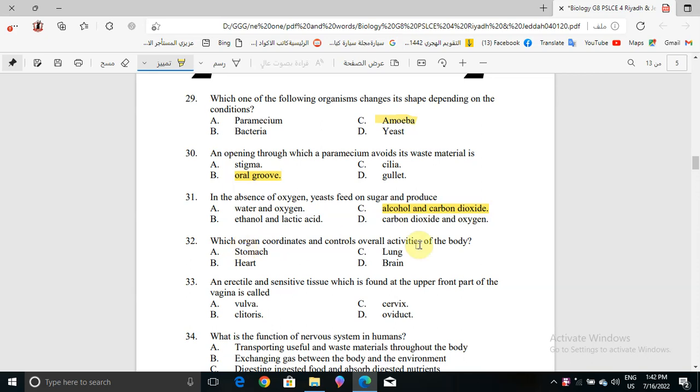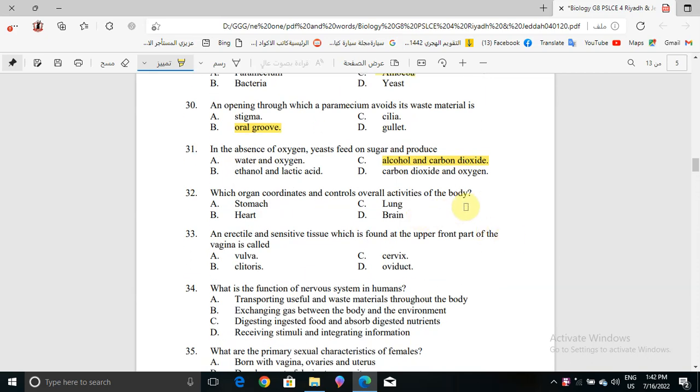Now question number 32. Which organ coordinates and controls overall activities of the body? Stomach, heart, lung, or brain? That's saying controls overall activities of the body. Of course it will be the brain.